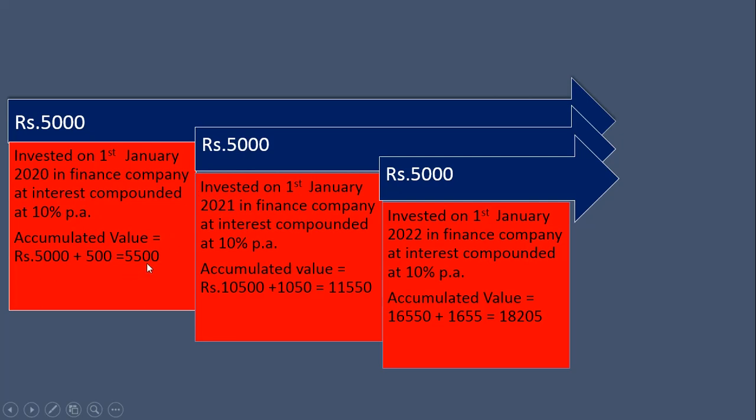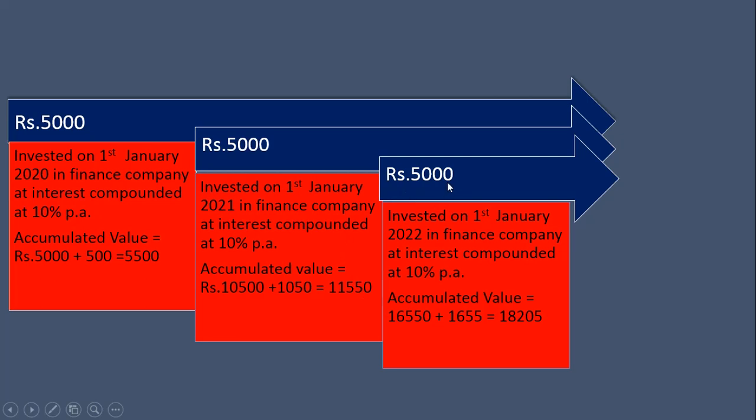So total 5,500 plus 5,000 is 10,500, plus interest on 10,500 at 10%, it is 1,050. So the accumulated value at the end of the second year will be 11,550.